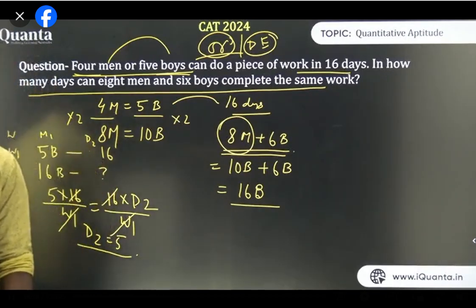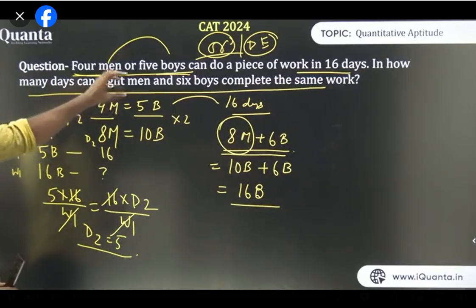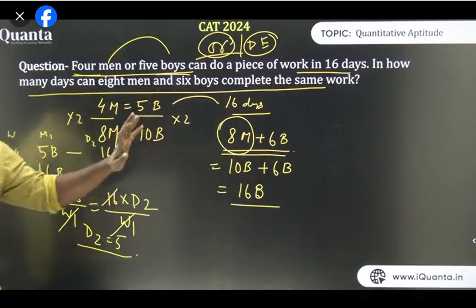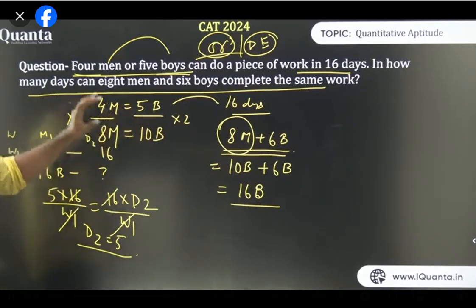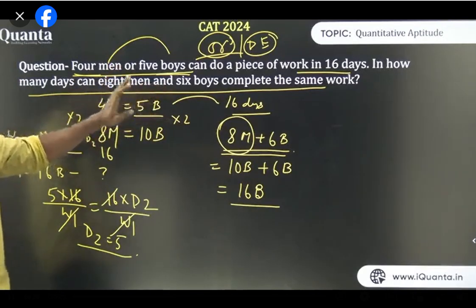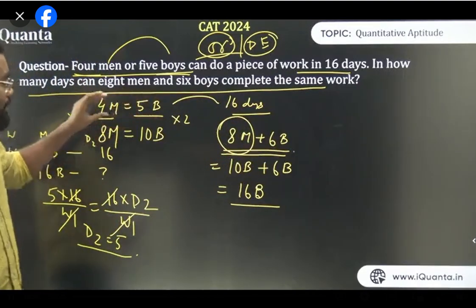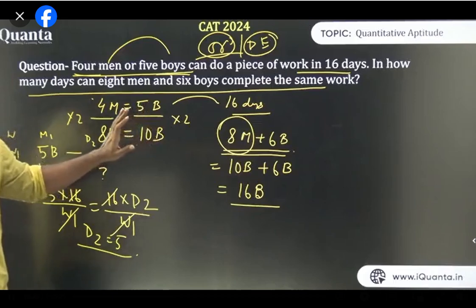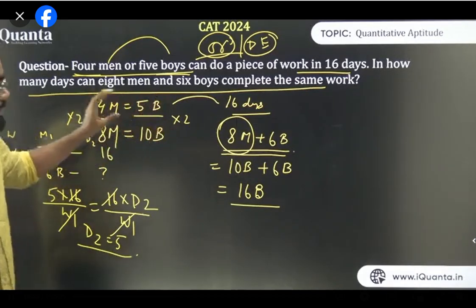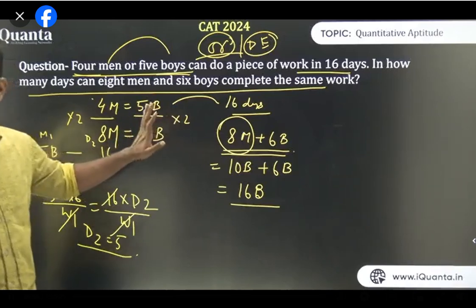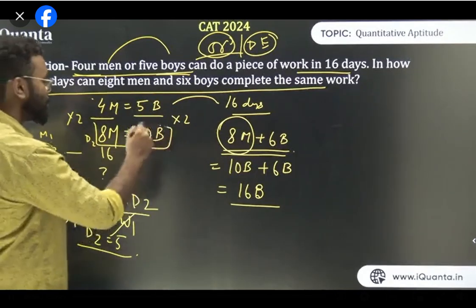I will repeat this question, don't worry. It was said 4 men or 5 boys can do a piece of work in 16 days. That means 4 men is equal to 5 boys. Am I clear? All of you, I am again repeating it. The question is in how many days 8 men and 6 boys can do the work. If 4 men equal 5 boys, then 8 men will be equal to 10 boys, yes or no? Is it lagging again? If 4 men equal 5 boys, then 8 men is equal to 10 boys. Am I clear? Everyone, is it fine? Good. So 8 men is equal to 10 boys.